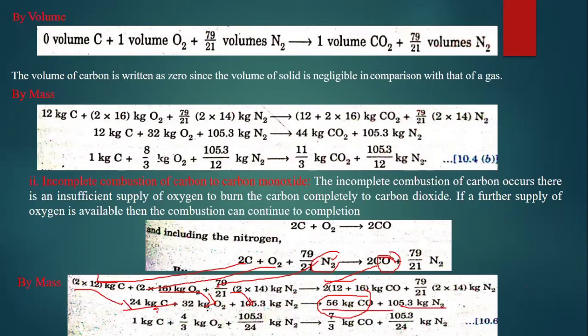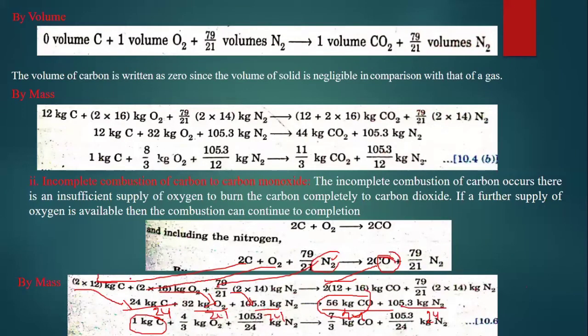And we divide the equation by 24, since we need to calculate for 1 kg of carbon how much evolution is going to be there. So everywhere I need to divide by 24, right? Here also, here also, here also.